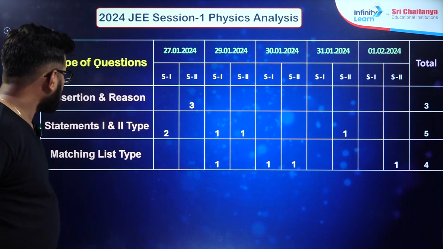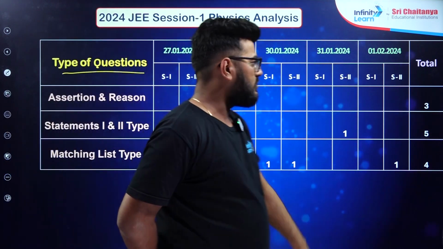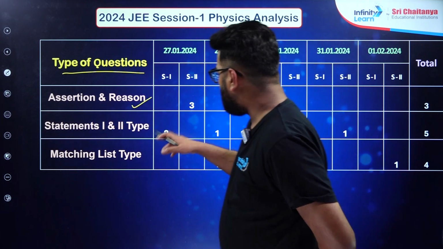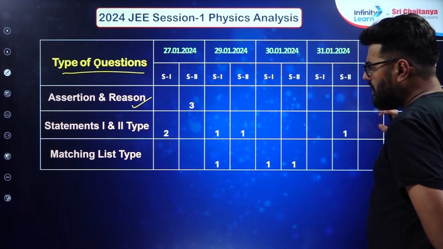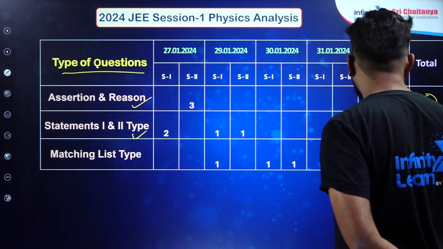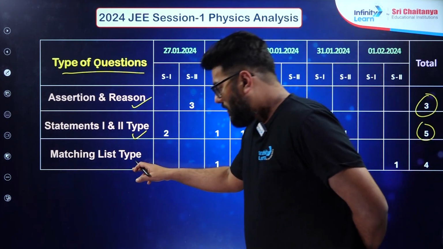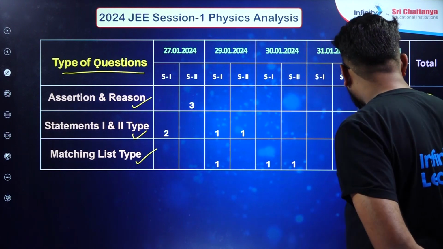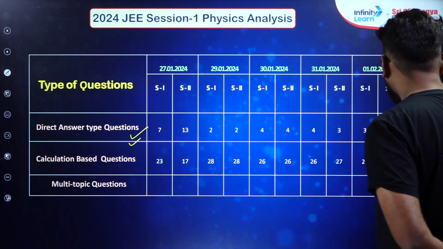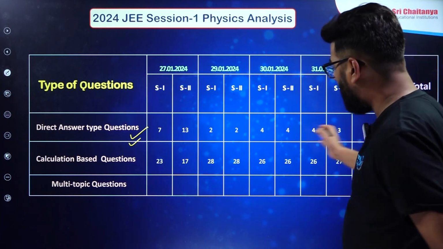Moving ahead, if you talk about the type of questions, you had assertion and reason type around 3, so there were not many. Statement 1 and 2 type there were around 5 questions. There were match the column type questions also, around 4. Direct answer questions were many, around 45 among all the shifts, and you can see the average.